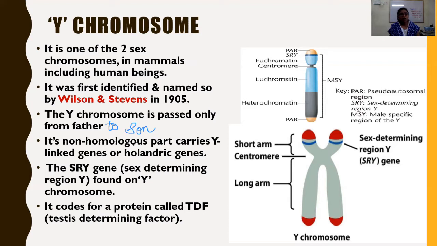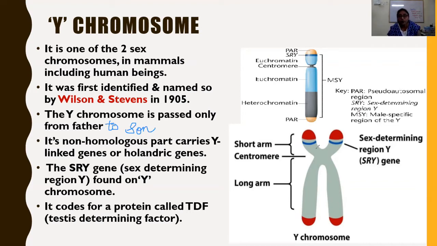It is the non-homologous part of the Y chromosome. This is the non-homologous part of the Y chromosome. This is the homologous part, so it is a single chromatid. Here, after the replication of the Y chromosome, the two chromatids are present. Even the Y chromosome undergoes replication. The DNA is replicated, having two sister chromatids.